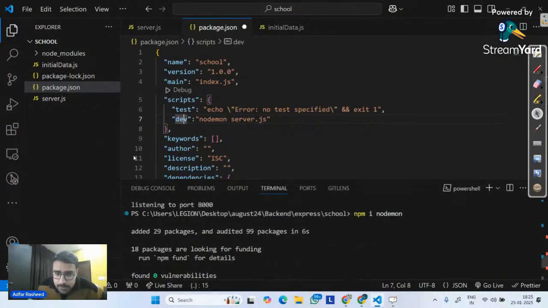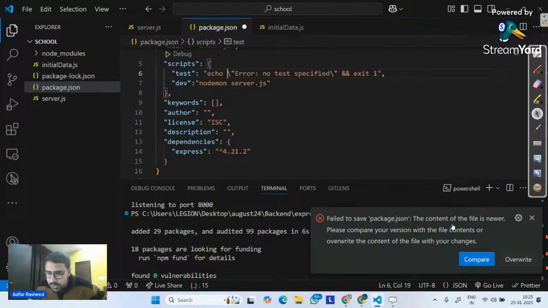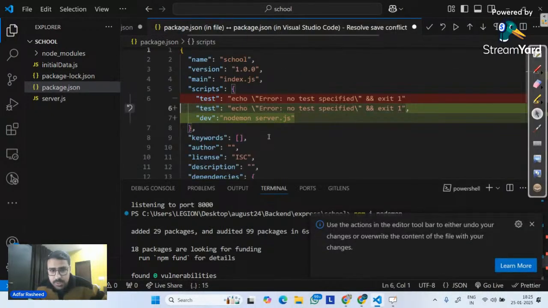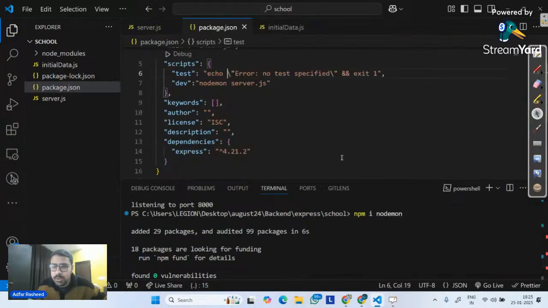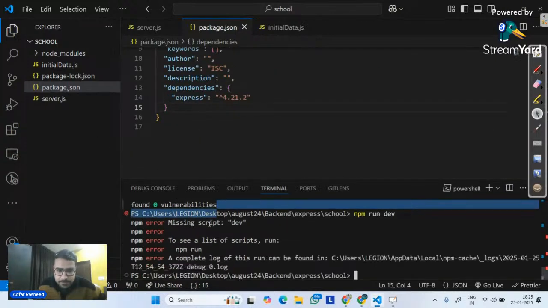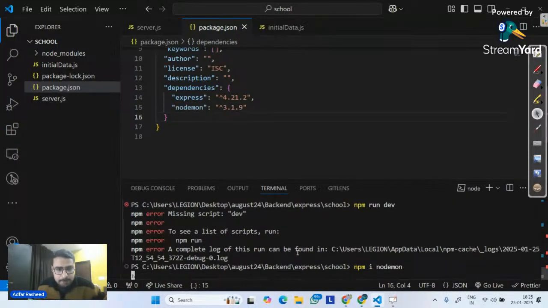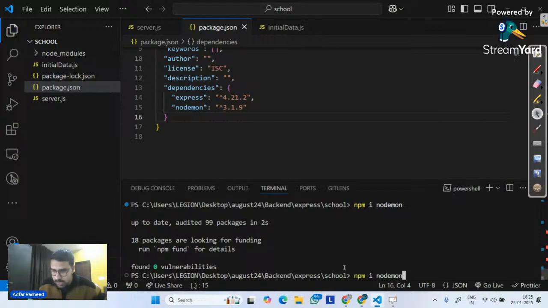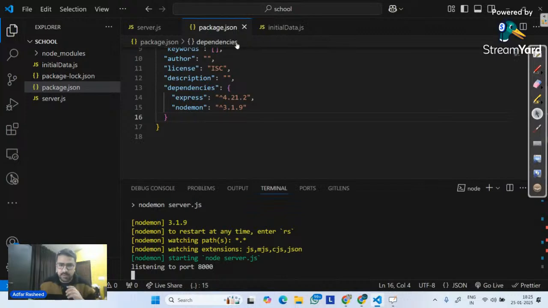But I have created a dev script. What's happening? So npm i, is it installed? Dependency, no, it's not installed. Why is that? Okay, it was not working. It says failed to save the content because the file is newer. Please compare your version. Okay, so this is what I want, I want to make it true. So let me make it true. So the dev dependency is there, but I'm not able to see it in package.json. Why is that? So where is my terminal? So npm i nodemon. Let's see if it works. It should work. Now nodemon is there. Now if I simply say npm run dev, it should work. Perfect, it works. I don't know what the issue was, but it works now.